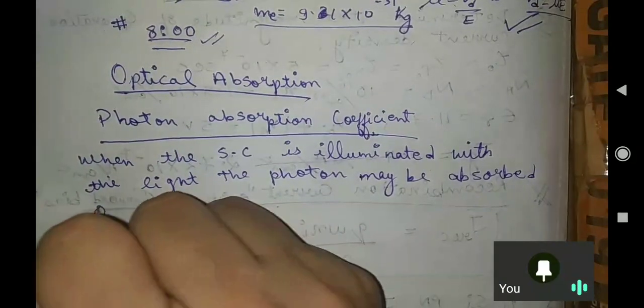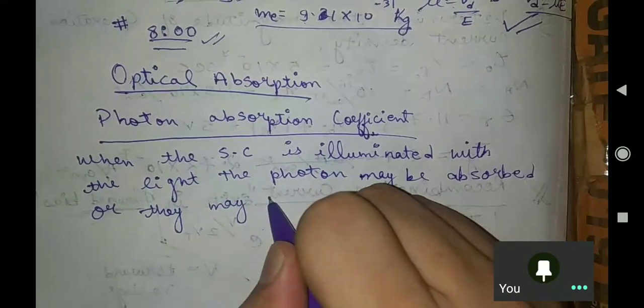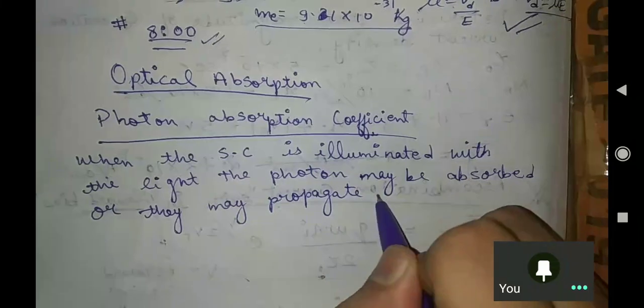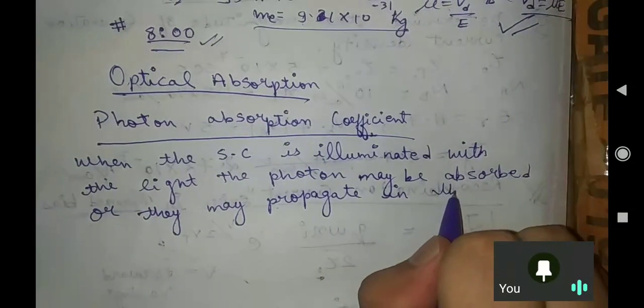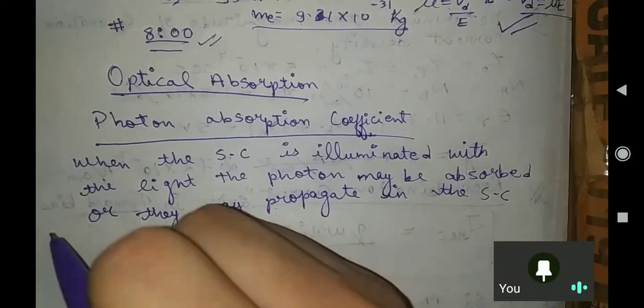Or they may propagate in the semiconductor. Either it can be absorbed or it can propagate, and you know very well the meaning of propagation.